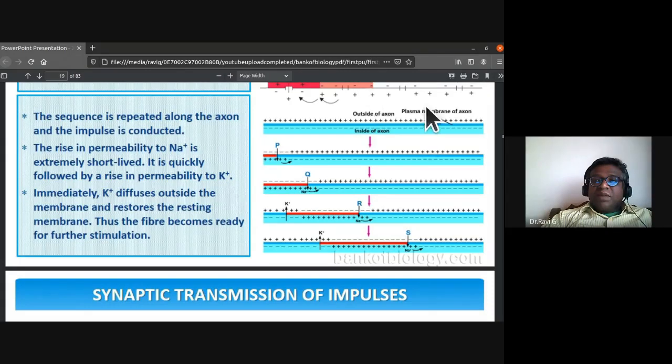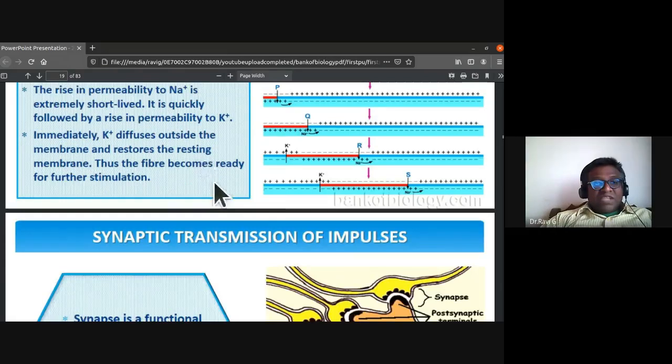So the rise in permeability to sodium ion is very short-lived and it is quickly followed by a rise in permeability to potassium ion. Immediately potassium ion diffuses outside the membrane and restores the resting membrane. Thus the fiber becomes ready for further stimulation.